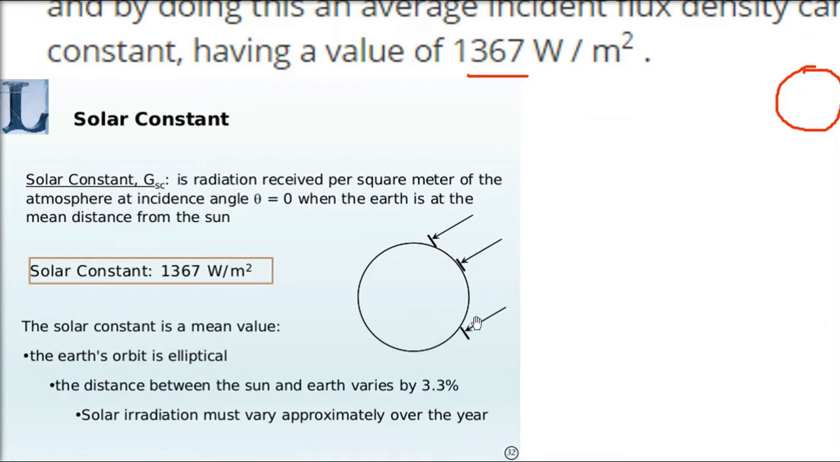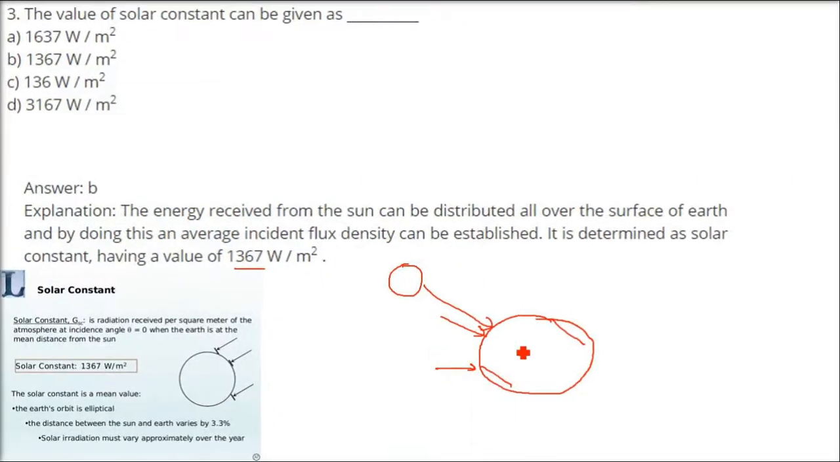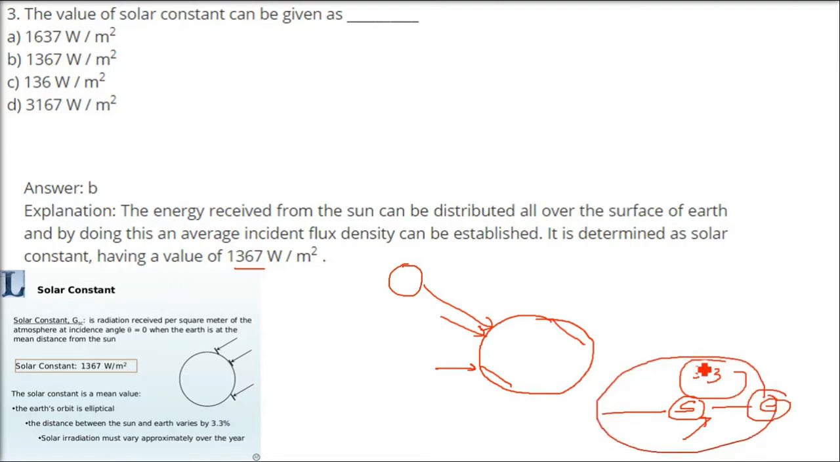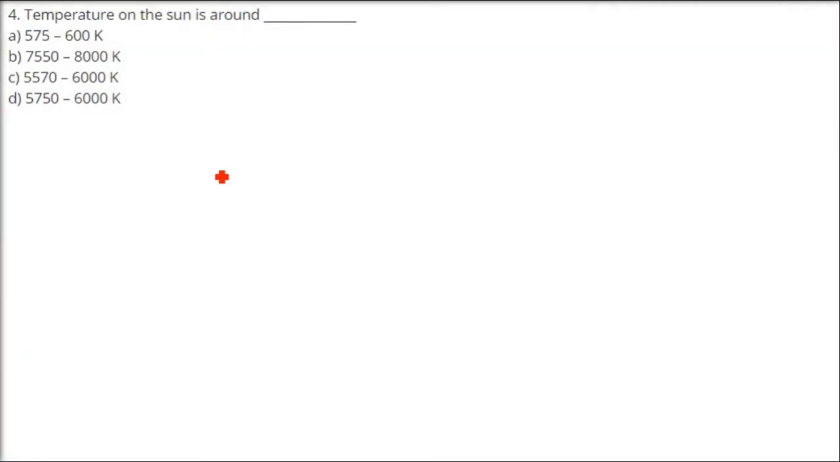First is the orbit of Earth. Actually, the orbit of every planet around the sun is elliptical. It is not circular. That is why the distance between the sun and Earth varies. It is not always constant. It varies around 3.3%, because of the elliptical orbit. And the solar irradiation also varies over the year approximately. That is why we have this average constant value, which is 1367 watt per meter square.